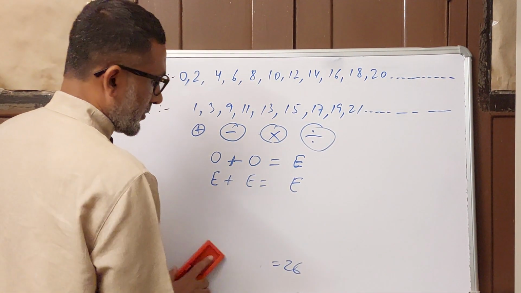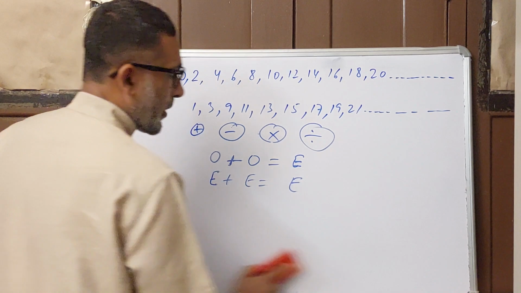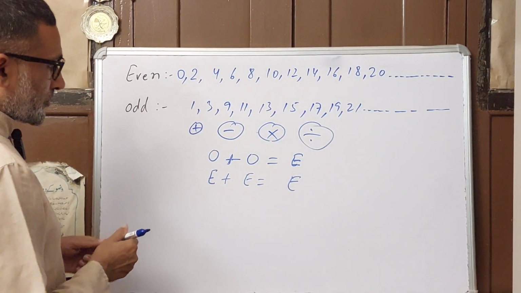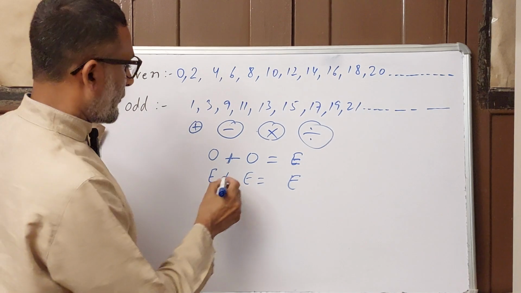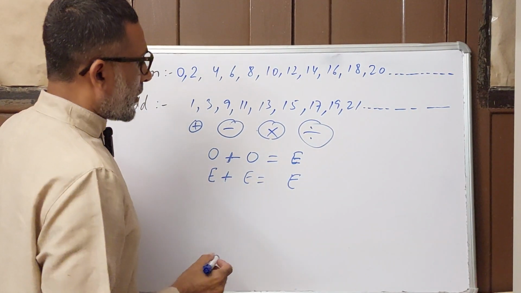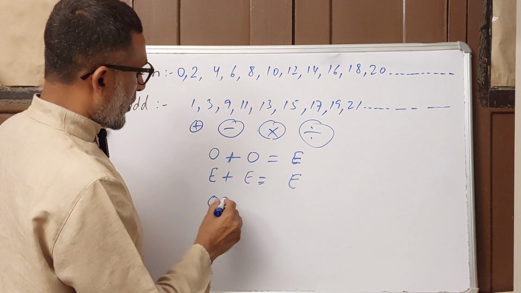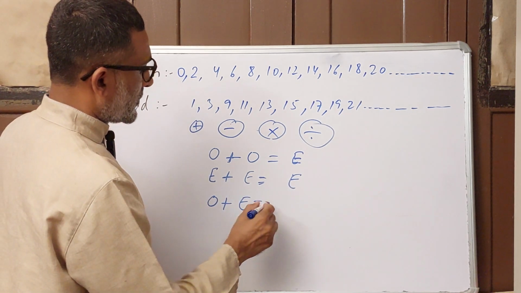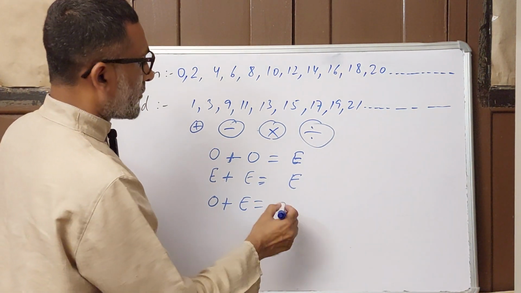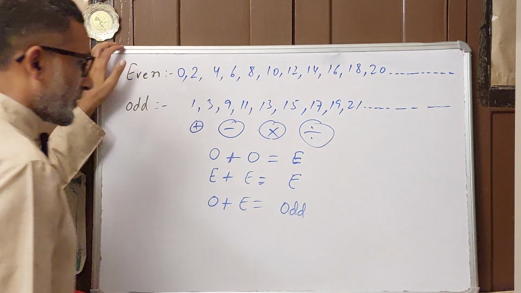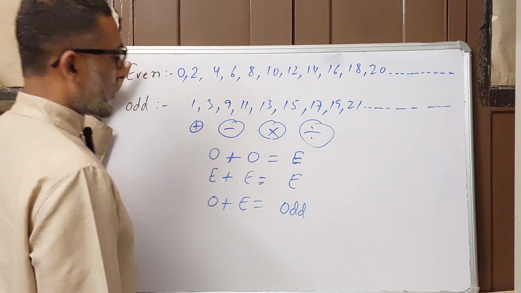So you are seeing by example how we can say that even plus even is always even. And what will happen when odd plus even? Odd plus even is always an odd number.